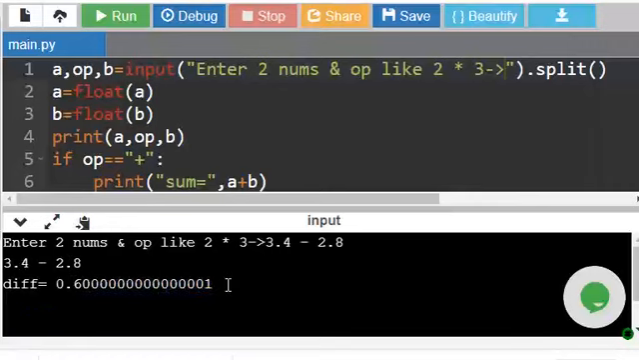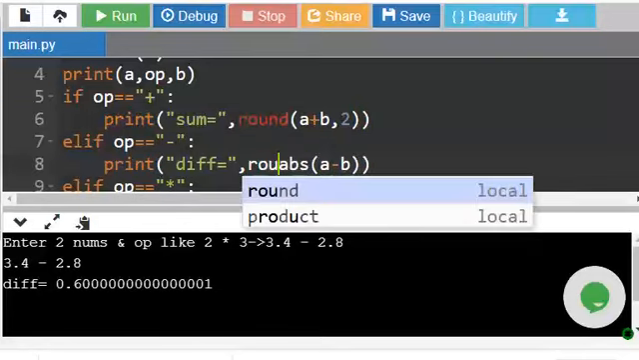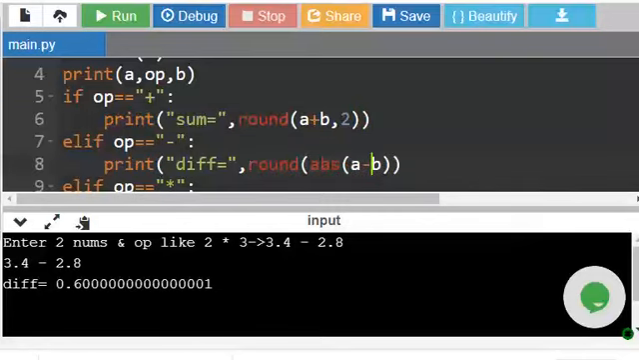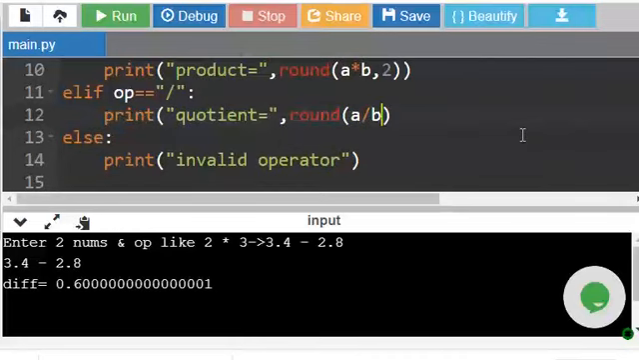We can round it if you want. We can round it here like this: round, expression, comma 2. Like that we can give for everything. Round, expression, comma 2, which gives 2 digits after the decimal point.